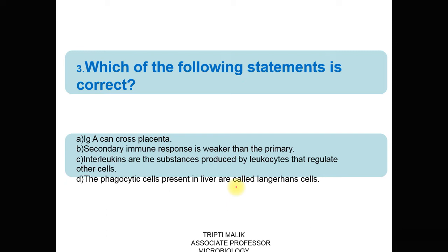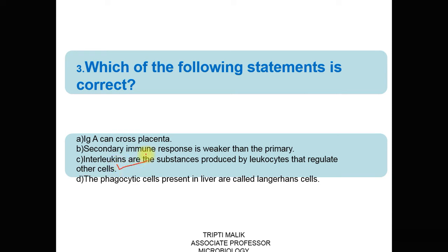Question number 3. Which of the following statements is correct? Option A is IgA can cross placenta. Option B is secondary immune response is weaker than the primary. Option C, interleukins are the substances produced by leukocytes that regulate other cells. Option D, the phagocytic cells present in liver are called Langerhans cells. The correct answer is option C.